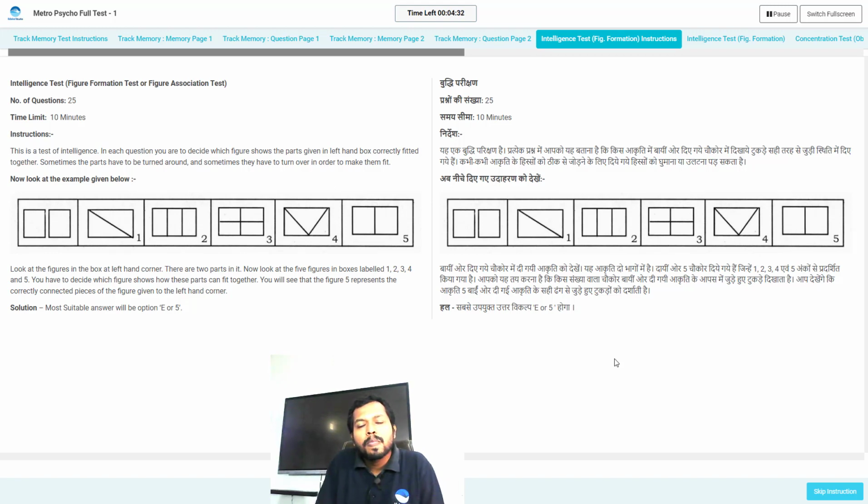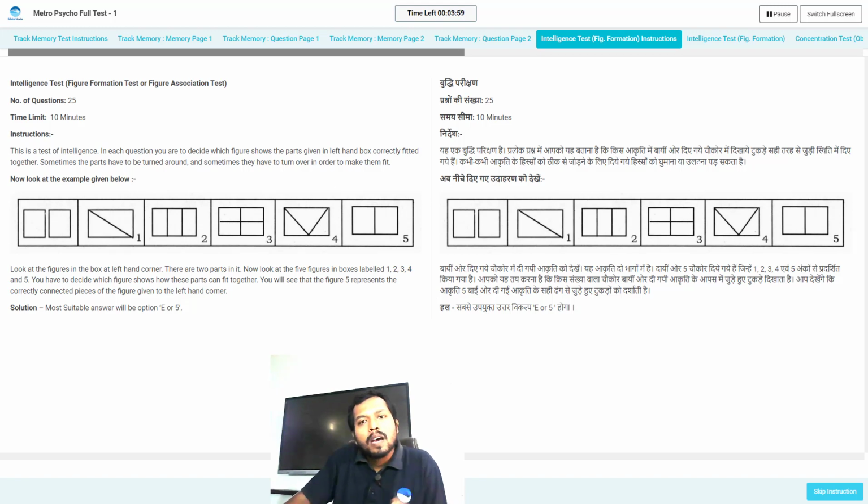In the metro exam, this intelligence test is also known as the figure formation test. In this type of test, suppose you are given a combination of 3 or 4 figures and you have to find out which figure will form after combining all the given 3 to 4 figures.